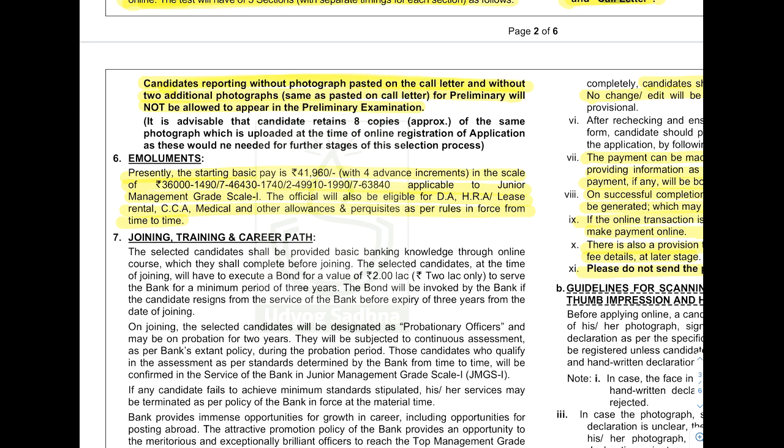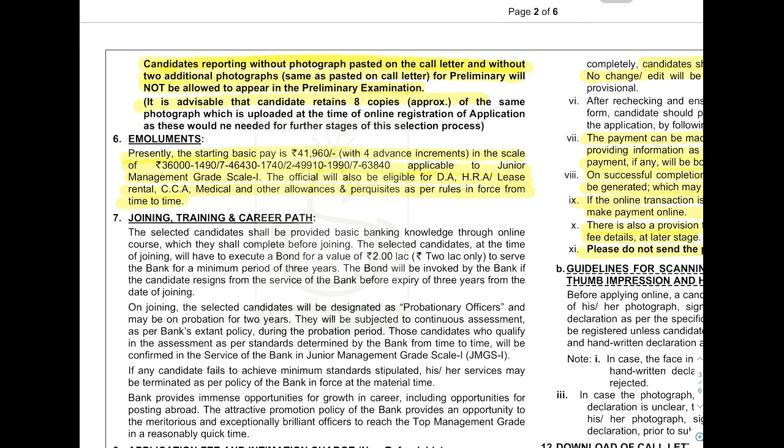Candidates reporting photographs. See, they are again and again telling you have to take the photographs. So it is better to keep some 8 or 10 copies of photographs with you, along with the call letter, ID proof, etc. So coming to emoluments pay scale, presently the starting pay is 41,960 rupees with 4 advance